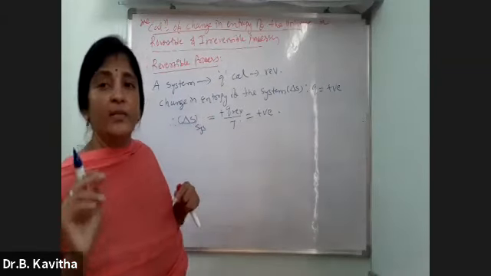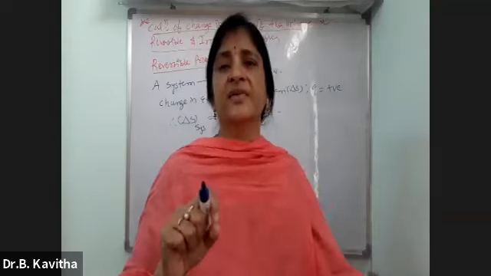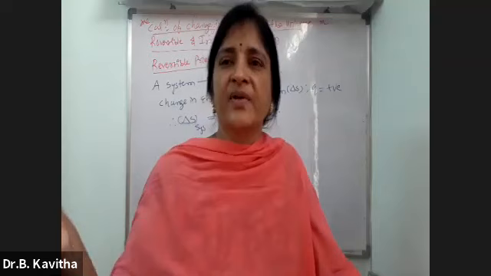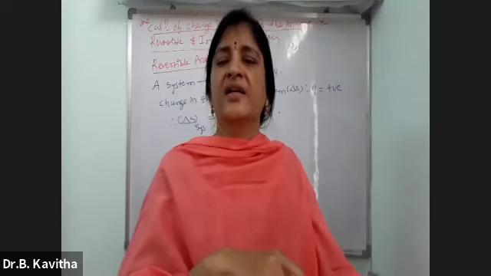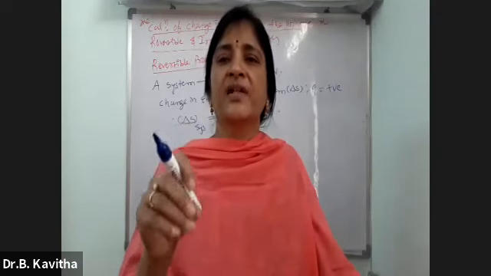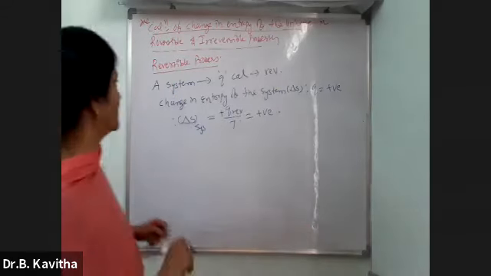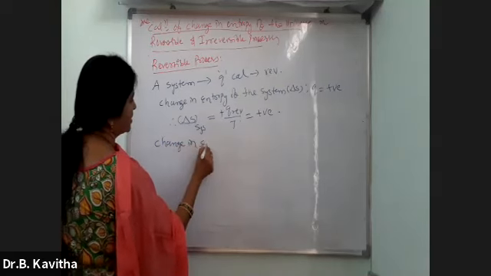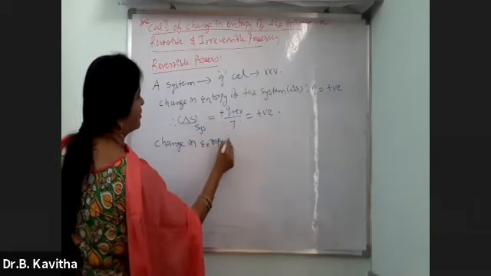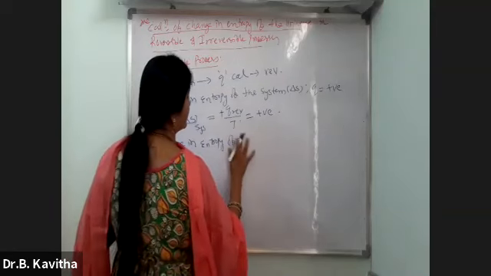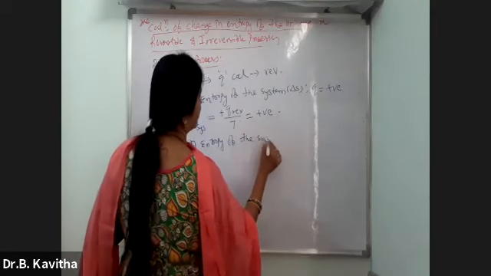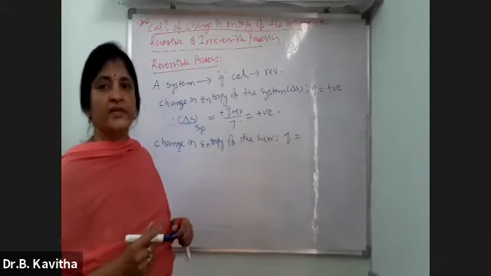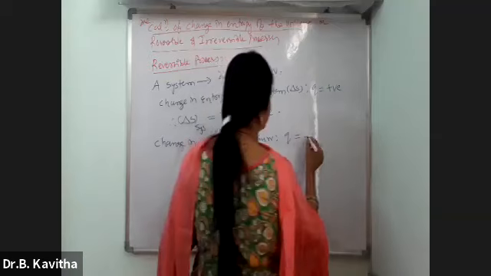Right? And whatever amount of heat is absorbed by the system, the same amount of heat is lost by the surroundings, because the surroundings is only transferring the heat to the system. Therefore, the same amount of heat is lost by the surroundings. Therefore, the change in entropy of the surroundings: here, the surroundings liberated heat. Therefore, Q becomes